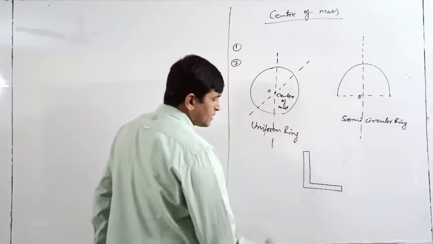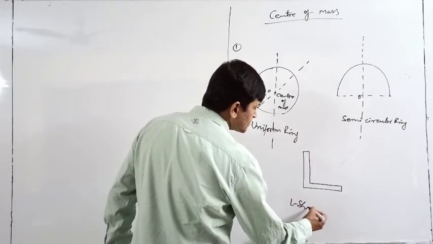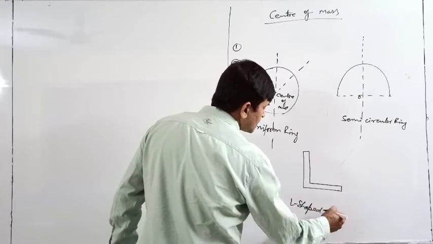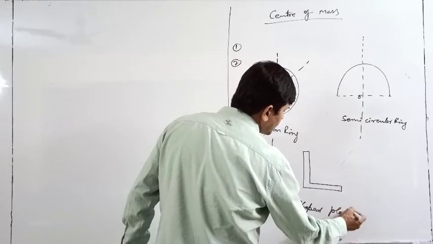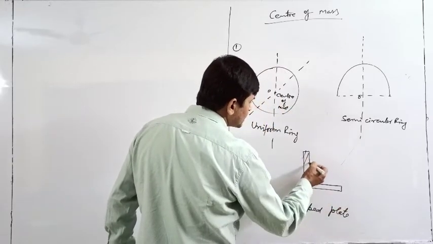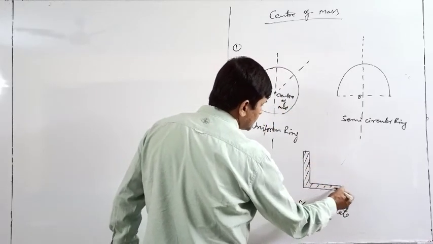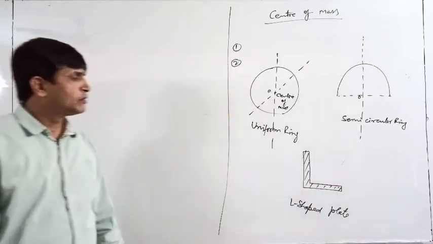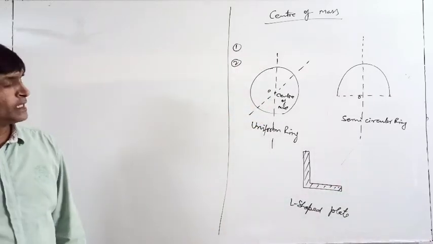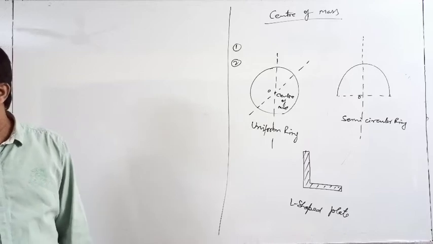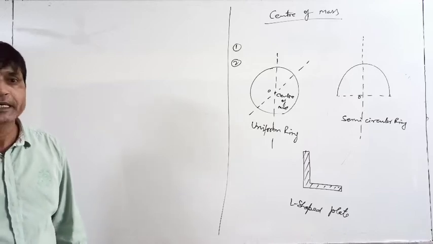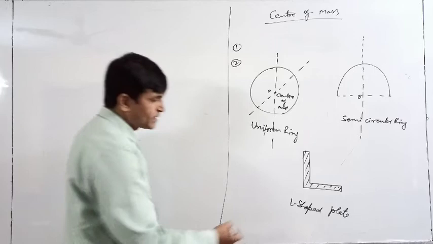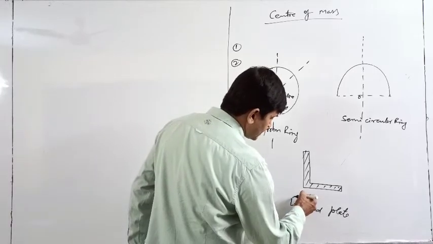This L-shaped plate, we can say, or any laminar. This is L shape. Okay. Now, semicircular. Then can we make a certain line which divides it into exactly two parts? Yes, like this, just like diagonally.